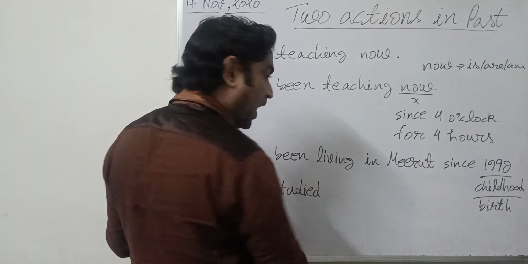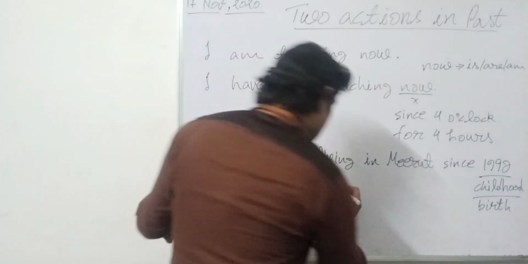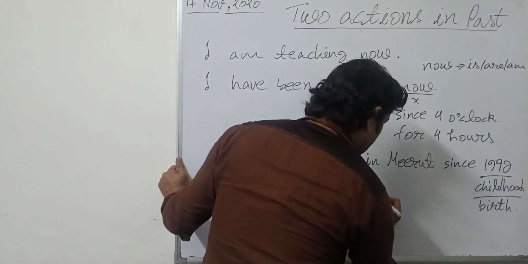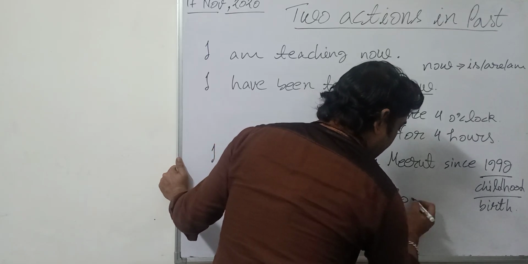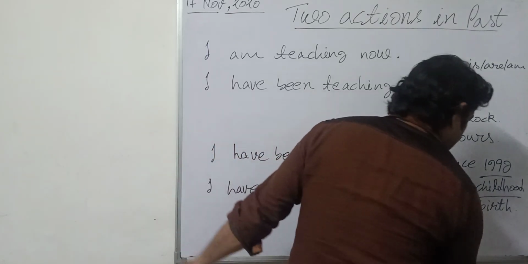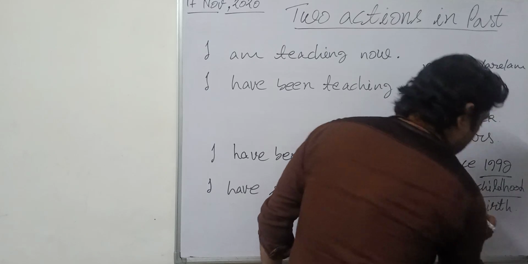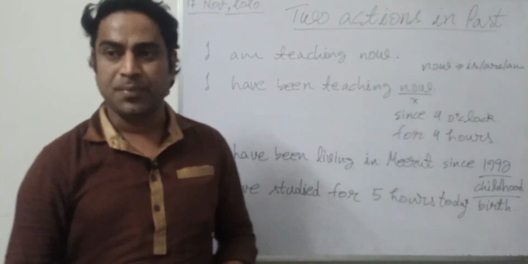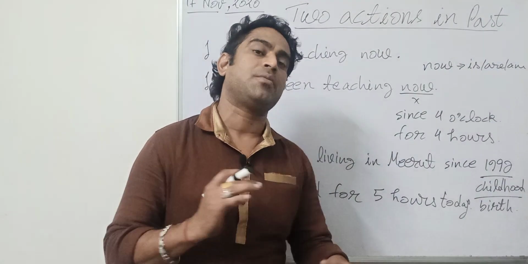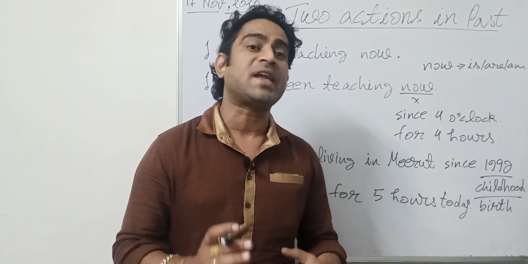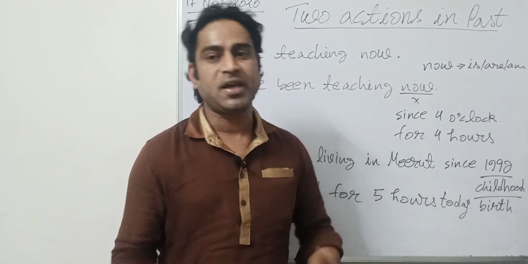I have studied for 5 hours today. I have studied for 4 hours today. It means you are reporting, you are giving the information of your study time, today's study time.